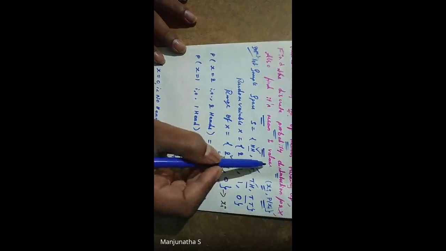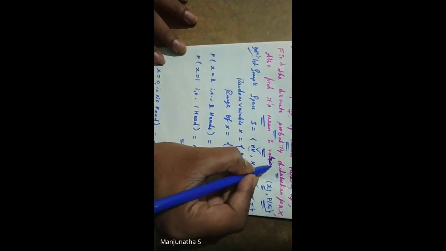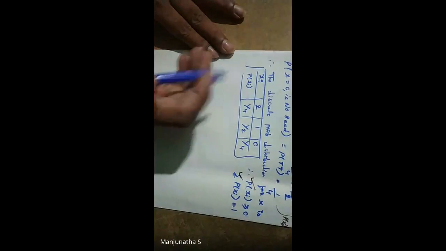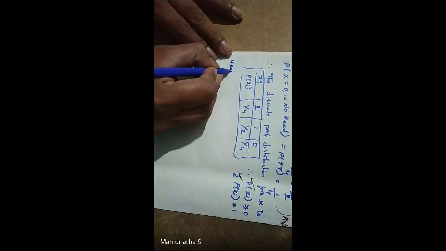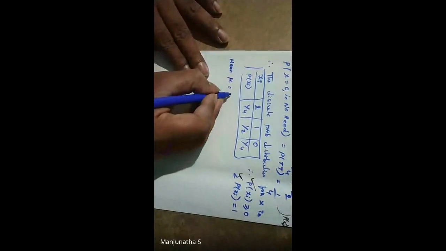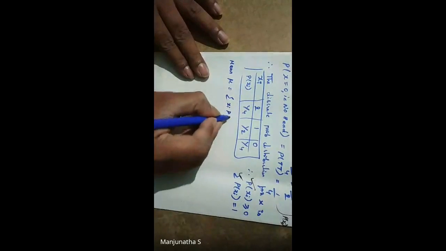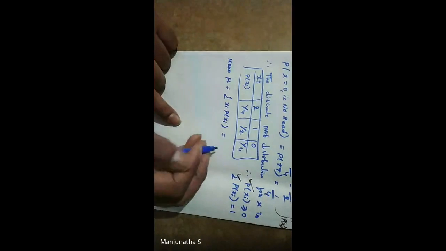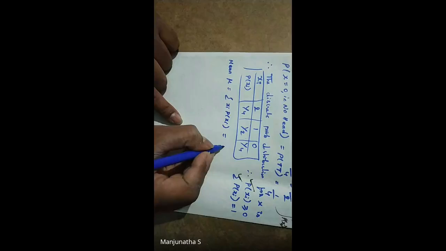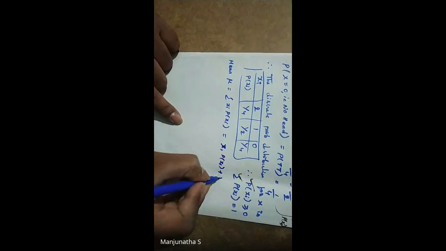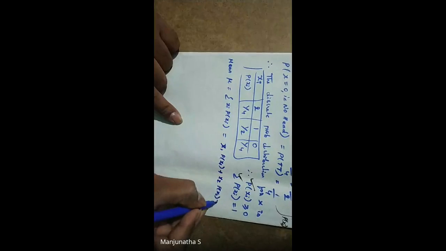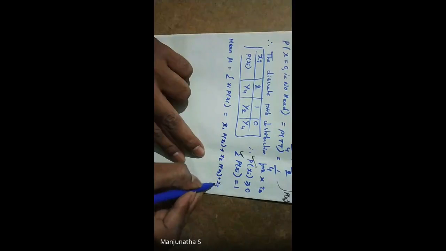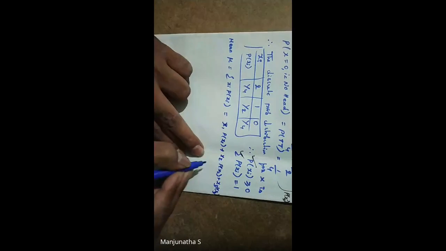Also, find its mean and variance. So what is the formula for mean? Mean is represented as mu, summation of xi into p of xi. So x1 into p of x1, x2 into p of x2, x3 into p of x3.